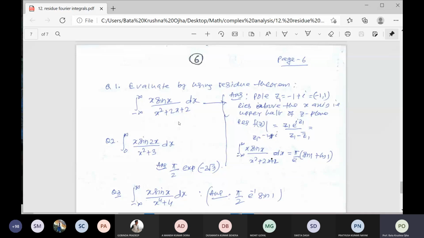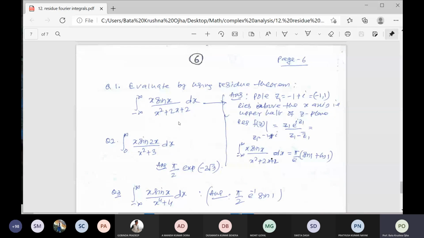So first write that the integral of x sin x by x square plus 2x plus 2 dx is equal to the imaginary part of the integral from minus infinity to infinity of x e power ix divided by x square plus 2x plus 2 dx. Right? So after that step, you write: consider the integral.